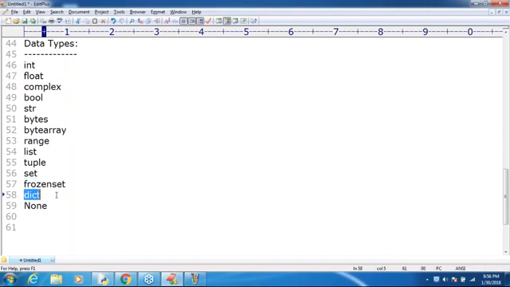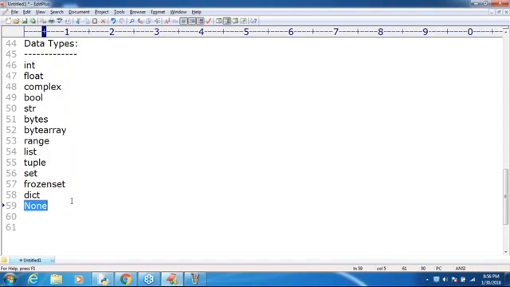Dict is nothing but a dictionary: key value pairs, like 101 Durga, 102 Ravi. Just like the map concept or hash concept in other languages, in Python we have dictionaries. None means nothing is there. Just for that, none. Clear?